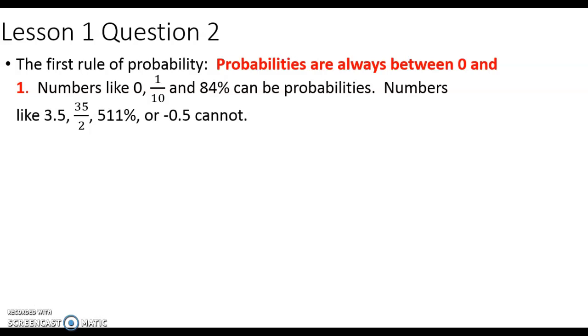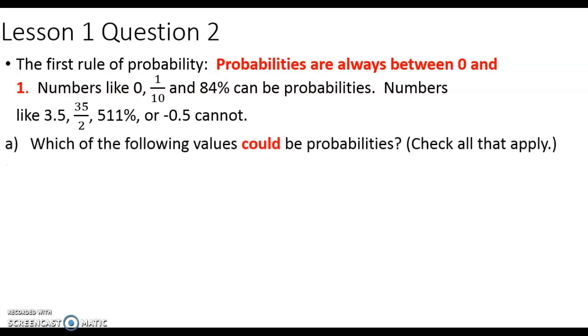Numbers like 3.5, which is bigger than 1, 35/2, which is also bigger than 1, 511%, which has a decimal of 5.11, that's bigger than 1, or negative 0.5, that's smaller than 0, these cannot be probabilities. So our first question is, which of the following values could be probabilities?